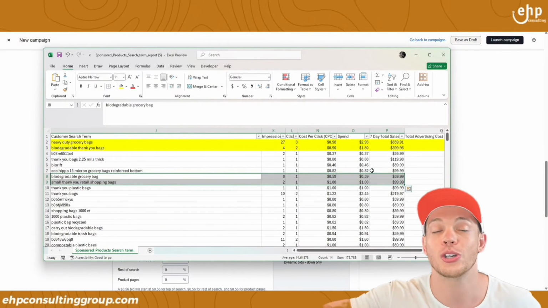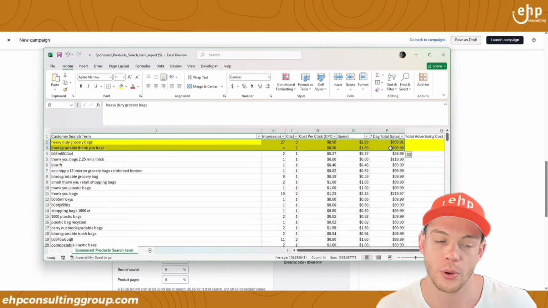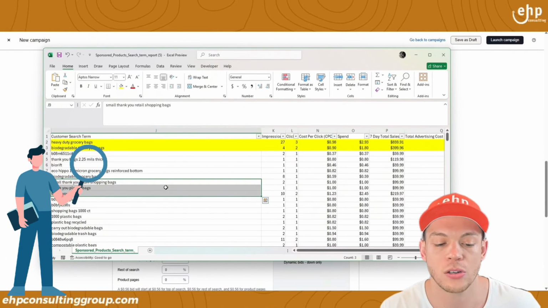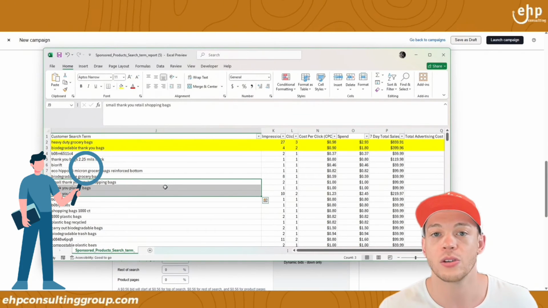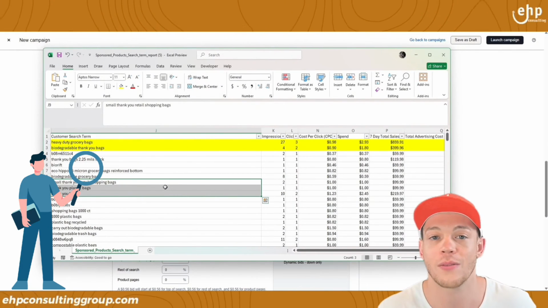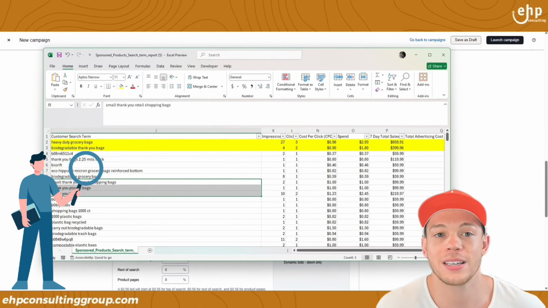You technically could shut off all your other campaigns and just rely on these, but I want you to keep winning. So that's why we're going to find at least 10 to 20 and create 10 to 20 of these winning campaigns. After you do that, you can usually just sit back and relax. Just make sure everything is running properly and your ads will do extremely well. And that's it for today's video.